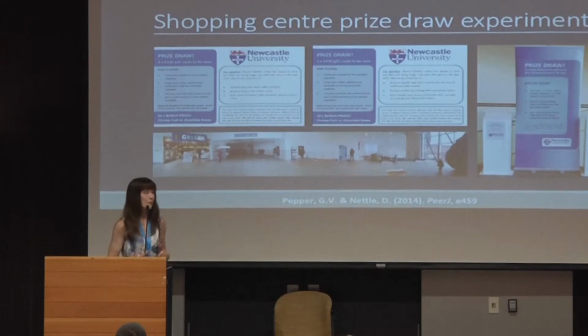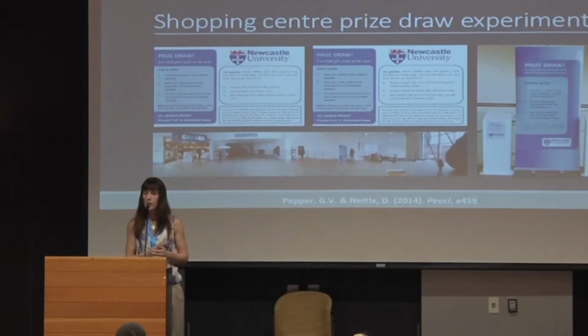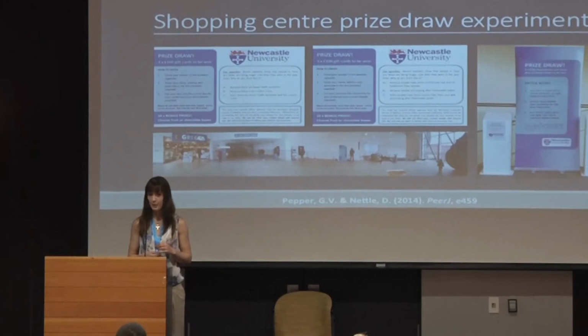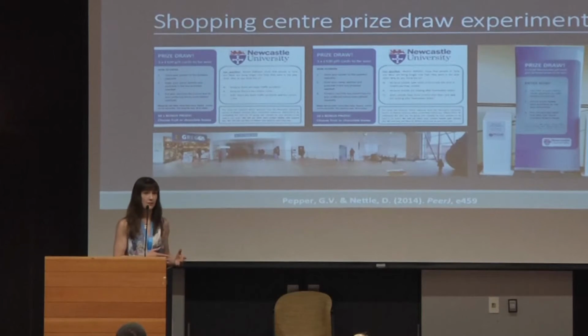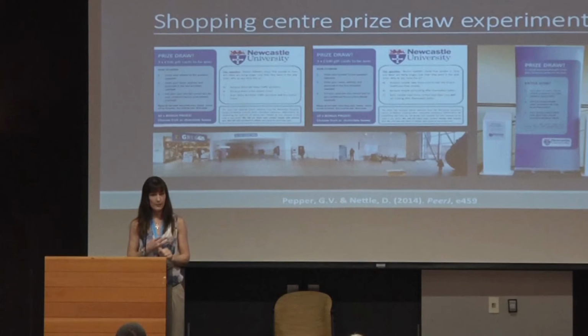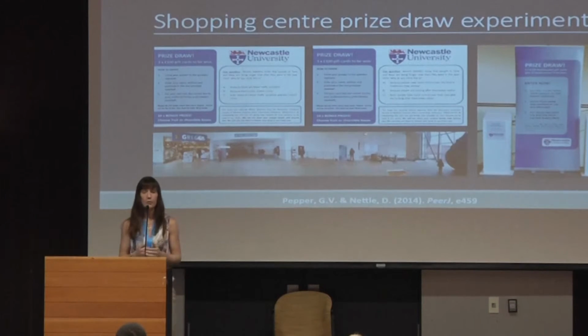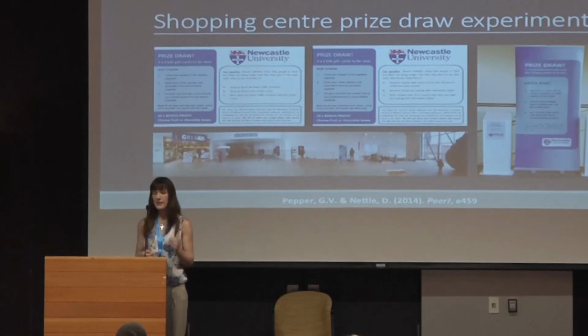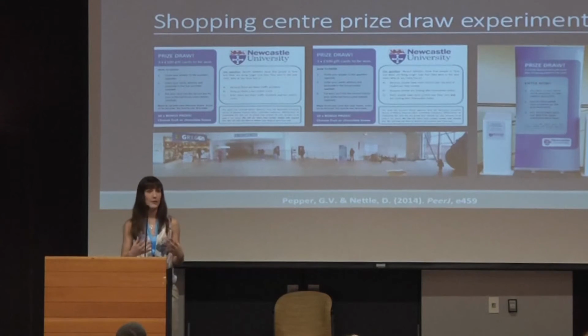The main prize was £300 in shopping vouchers for the centre. And what I asked people to do was to come and fill out a polling card which asked them why they thought people in the area were now living longer. In the intrinsic condition, we said there were reasons such as people having more control over the kind of healthcare they receive, people taking care of themselves better, or both. Those were those options. In the extrinsic condition, the reasons listed were reductions in traffic accidents, reductions in violent crime, or both. And we hope that by seeing these options listed, that would imply that these were the causes of death locally.